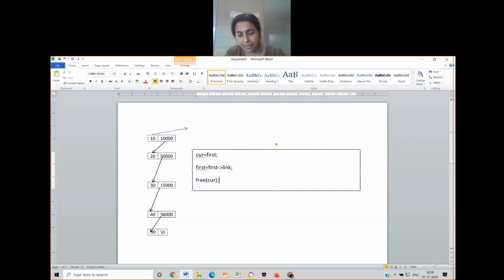Yes, ma'am. I assign the first node to somebody else. I give the address of the first node to somebody else, and I make sure that first is moving to the second node, and somebody else who is holding the address of the current first node, I will delete it. I'll free the memory. Okay, so Ashita, is it clear for you? Yes, ma'am. Okay, thank you.